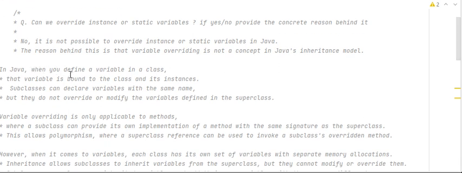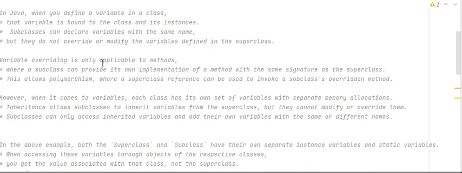When we define a variable in a class, that variable is bound to the class and its instance. A subclass can declare a variable with the same name, but it does not override or modify the variable defined in the superclass. Overriding is only applicable to methods, where a subclass can provide its own implementation of a method with the same signature as the superclass.